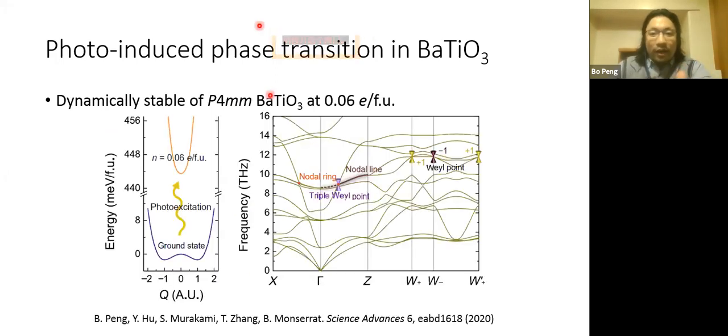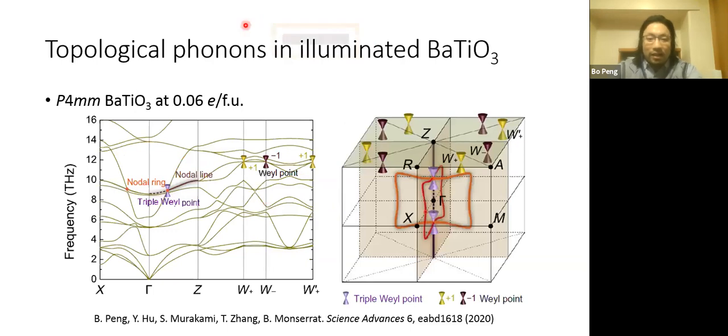And in our calculation, we also verify these results, and we try to find the thermodynamically stable region of barium titanate. And we find that the originally unstable phonon modes can be stabilized by photoexcitation. Originally there was a double Weyl structure. And after we consider this photoexcitation, we get the stabilized phonon modes. And immediately we can analyze the topological features of these phonon modes. Here we can see there are 4 pairs of Weyl points formed between the 10th and 11th bands.